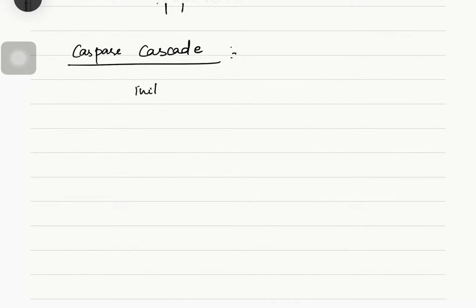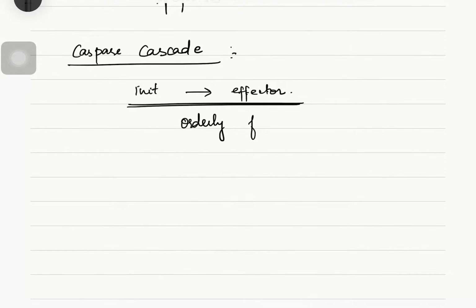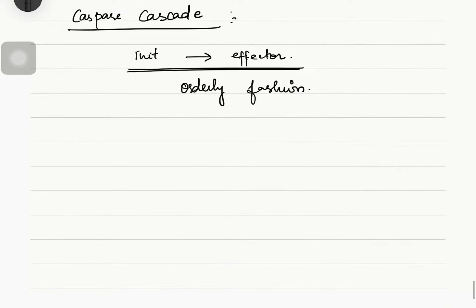First the initiator caspase will be activated and then it will activate the effector caspases. So this is the cascade, meaning first some caspase is activated and then it activates another caspase, occurring in an orderly fashion. Caspase inhibitors regulate this process.